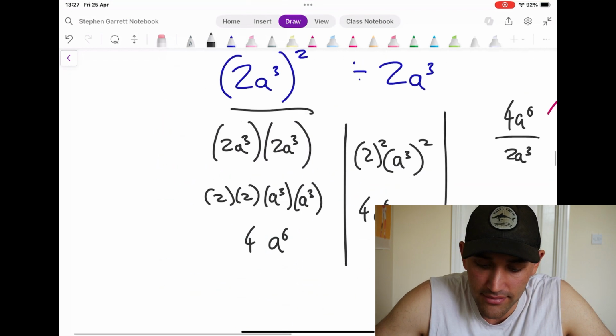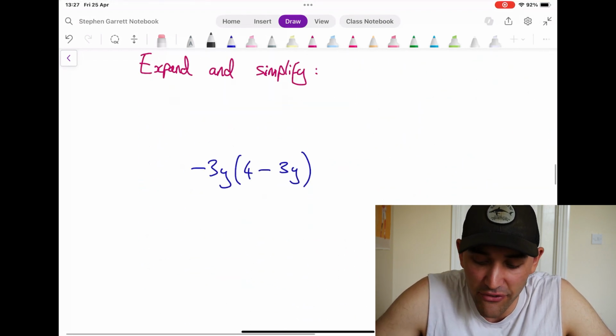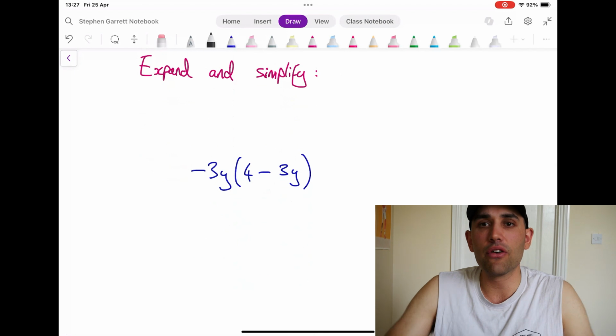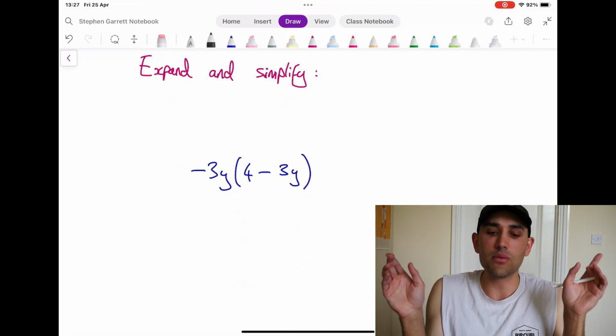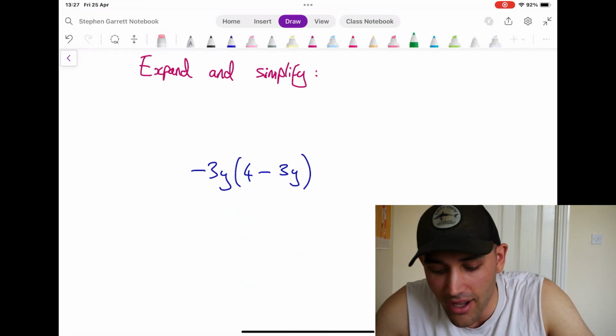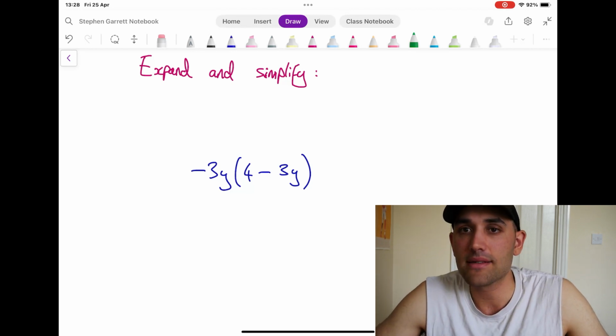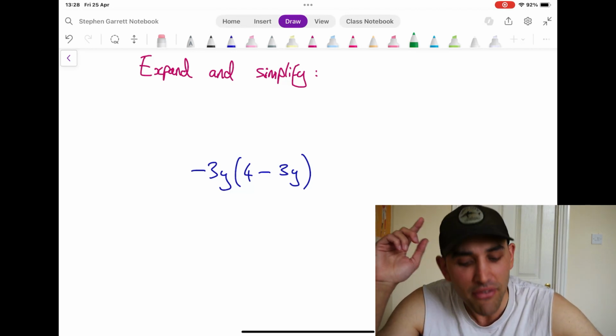Right, we're in the next section. So we finished section 1. Now we are in section 2. This is where it gets extremely fun. We've got to expand some brackets. Expanding brackets is my favourite thing.